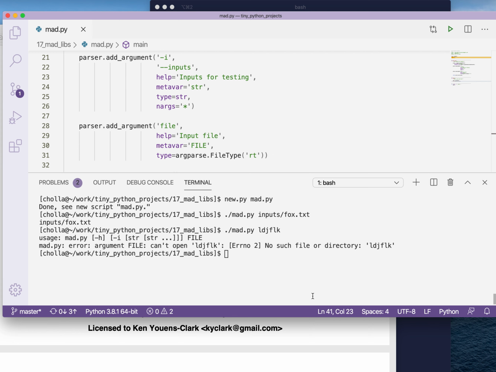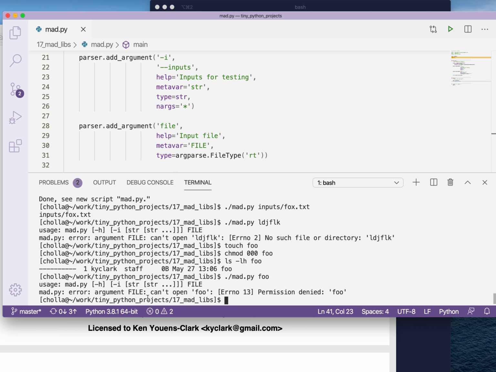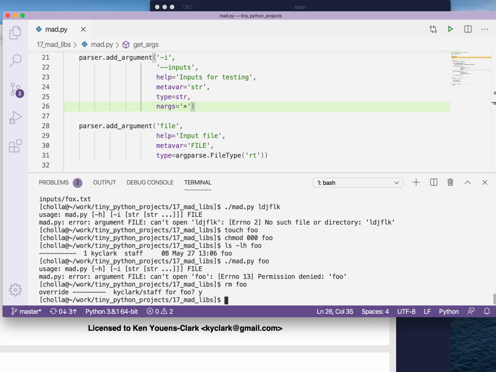If I were to give it some file, let me just show you, for instance, I'm going to use the touch command to touch a file called foo, and I'm going to chmod that to 000. If we look at the long listing for that, we see it's not a readable file. It is a file, a zero-length file, but it's not readable. So if I try to run that, it would tell me it can't open the file, that there's a permission denied, and you see that it's showing me the usage here. So there's quite a bit of error checking going on just because of the way I've described the argument. So it's really, really useful to describe your inputs like that.